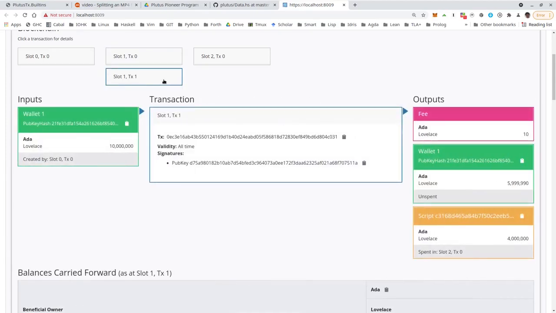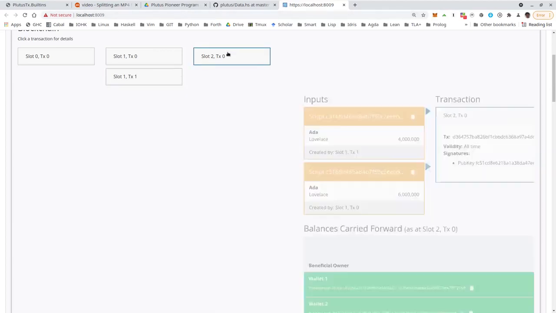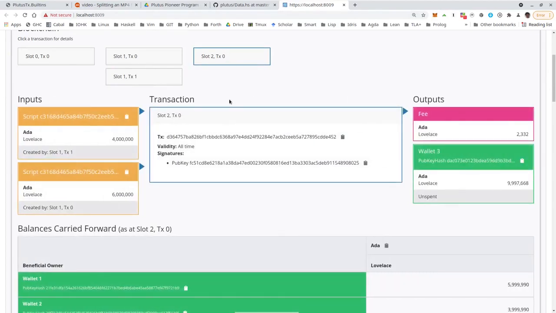If you look at the other give, it's very similar, except now it's wallet 1 instead of wallet 2, and the amounts are different because here we only gave 4 ADA to the script. So 6 ADA minus fee are change. And finally, grab. So the off-chain code scanned the blockchain for UTXOs sitting at the script address and found those two and uses both of them as input, and then has to pay some fees. In this case, significantly higher than just 10 Lovelace. This is because now scripts are actually executed. So script execution makes the transaction more expensive.